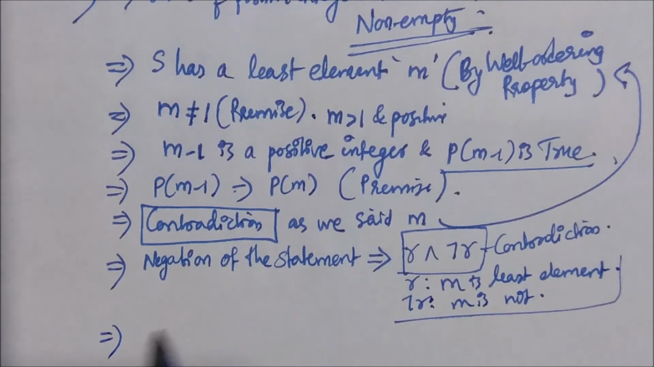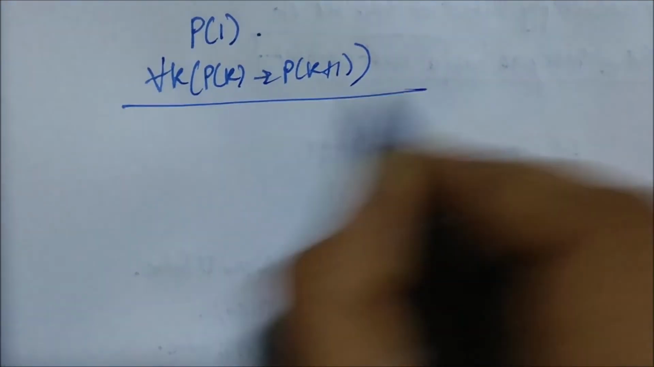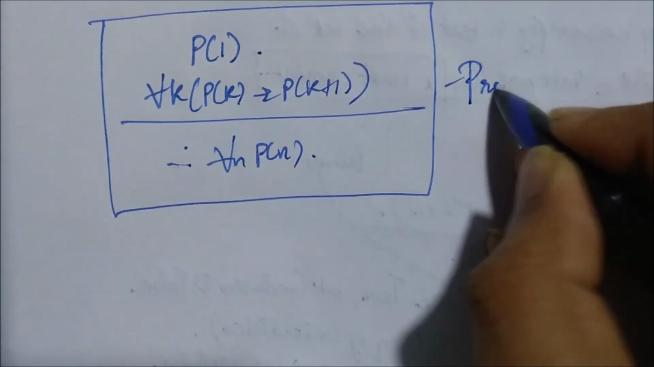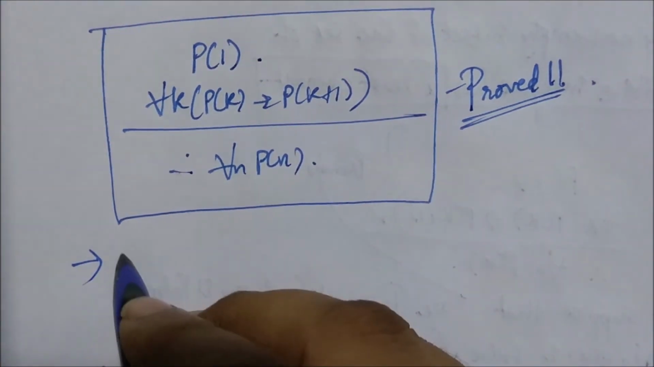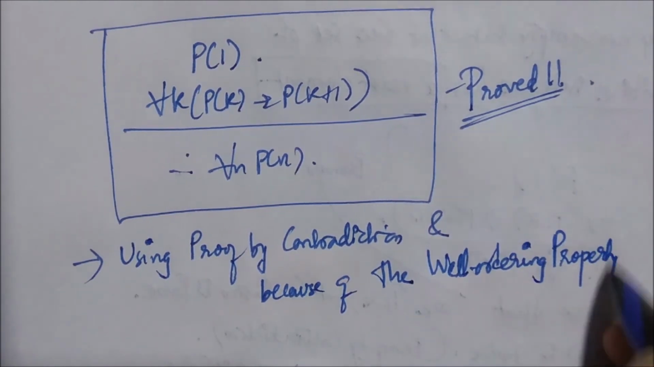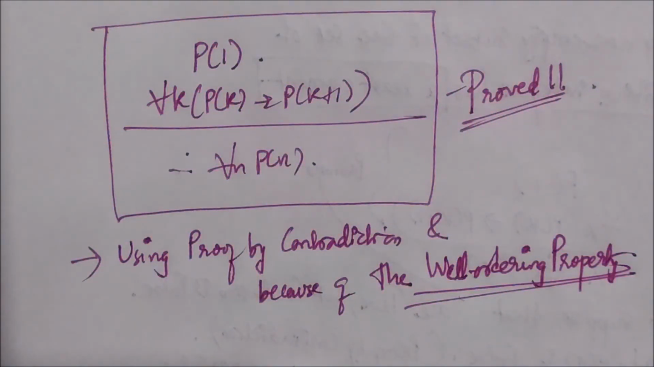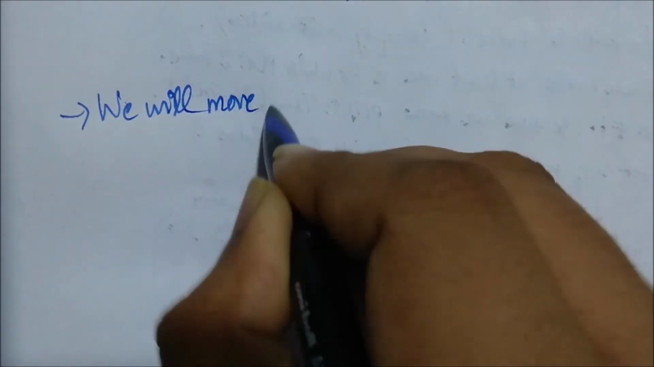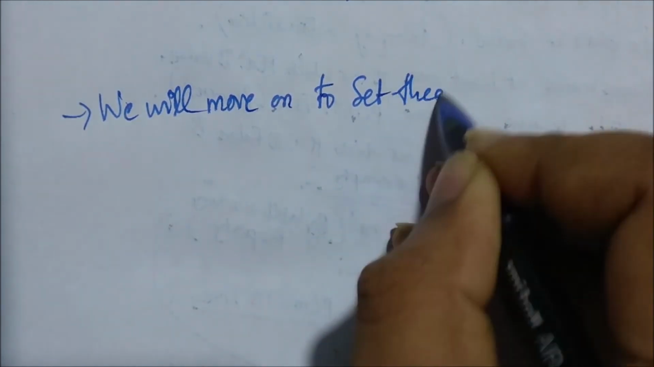So assuming the negation of the statement, we get to the contradiction, which means that the statement has to be true. Which means that we have proved the rule of inference: if P(1) is true and for all k, P(k) implies P(k+1) is true, then for all n, P(n) is true. You have proved this using proof by contradiction and because of the well-ordering property. And that's why mathematical induction is a valid proof technique. Now from the next lecture onwards, we will be starting set theory. We will look at mathematical induction in detail in the later part of our course.